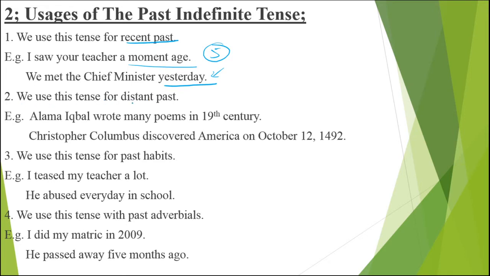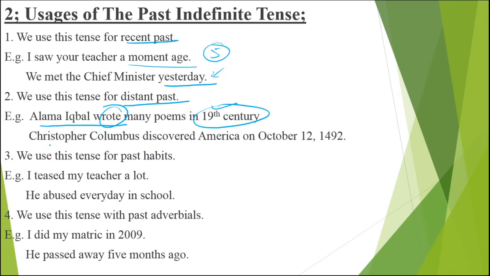We use this tense for distant past. Distant past, that is past maybe 1,000 years before, 100 years before, or maybe 500 years before, etc. That is known as distant past. Now see, I say Allama Iqbal wrote many poems in the 19th century. Now here the 19th century, and now this is the 21st century. How many centuries gone? One and a half almost. So this is what distant past is.